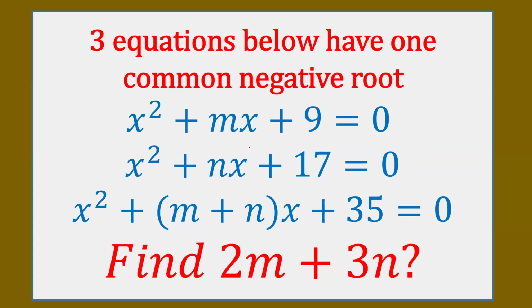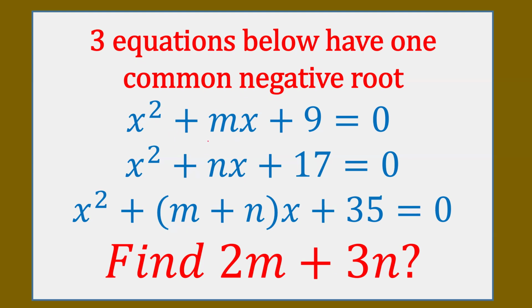In today's video, we are going to learn an interesting algebra question which was asked in CAT 2024. Three quadratic equations are given, and all three have one root in common, one negative root. We have to find the value of 2m plus 3n.